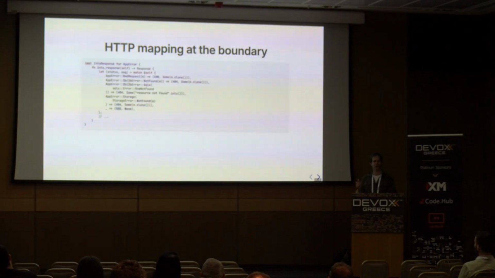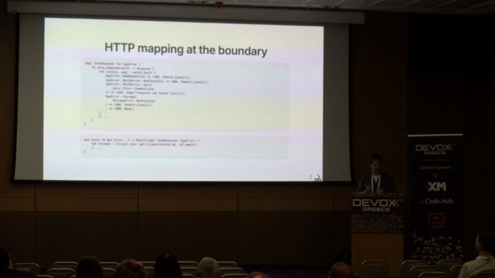And it's basically exactly the mapping we saw before, but in one place and kind of at arm's length from our request handler. And once we've done that, we can write a request handler like this. So now we have getTile. We say it returns either something that can be converted to a response or an application error.